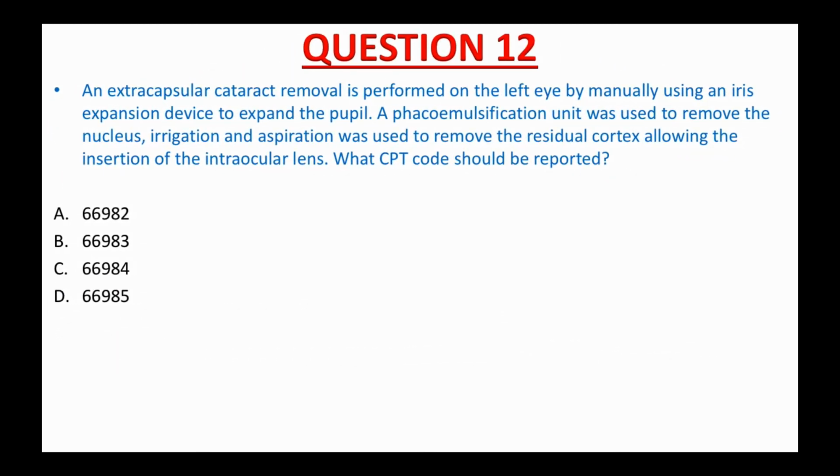Question number 12. Follow my tips and strategy. This case is very straightforward. A, B, C, and D all have different codes: 669A2, 669A3, 669A4, and 669A5, so they are in 4 separate groups. Now you know there are 4 codes that you need to look up in your CPT book: 669A2, 669A3, 669A4, and 669A5. Please pause the video and do it now.